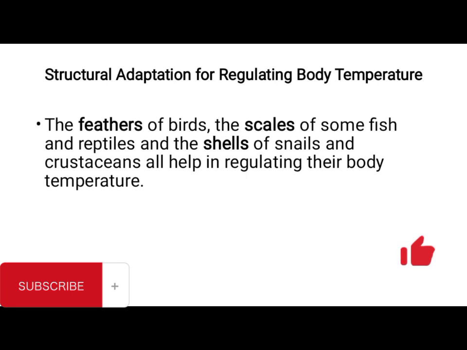Then we have structural adaptation for regulating body temperature. Some organisms possess feathers, some scale, and some shell. All these are structural adaptations for organisms to be able to protect themselves from excess temperature, from both extremes, either too hot or too cold.